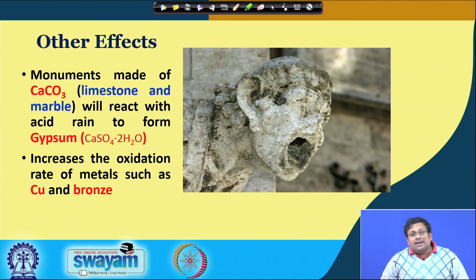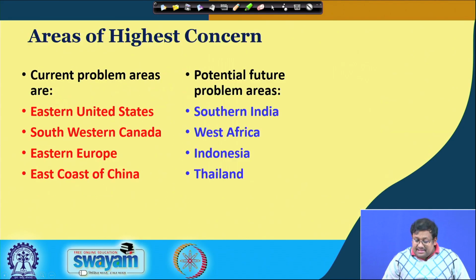Also, it increases the oxidation rate of metals such as copper and bronze. As you can see, this is a monument which has been damaged due to acid rain. So this also shows the negative impact of acid rain on our current civilization.